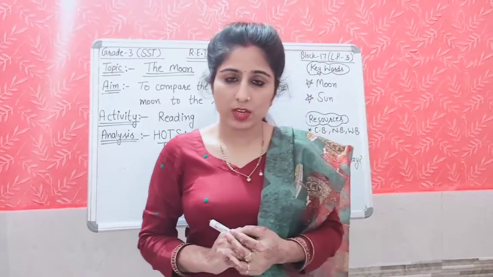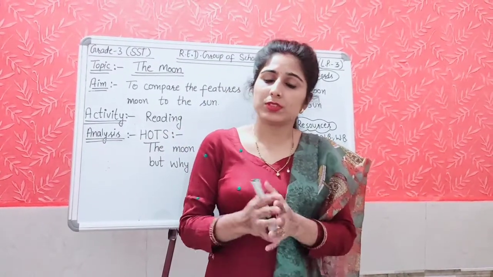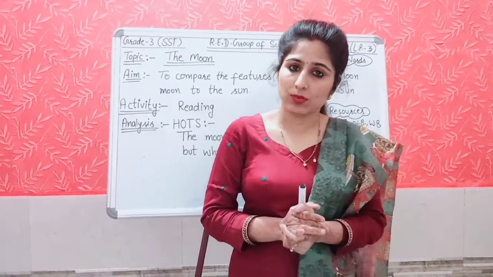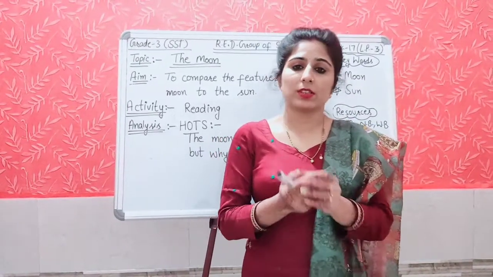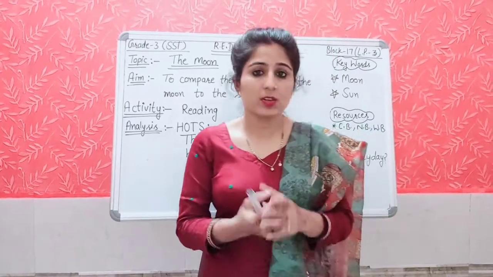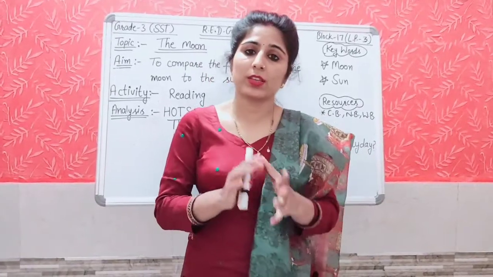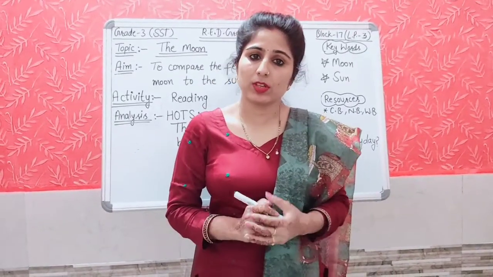The moon does not have its own light. The part of the moon which receives sunlight can be seen from the earth. That is why we can see the different shapes of the moon, and the sun has its own light and heat, so it is constant and still, and we can see the round shape of the sun.